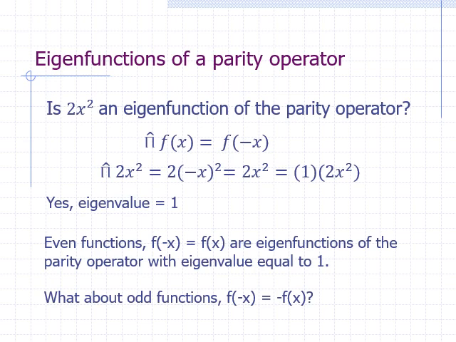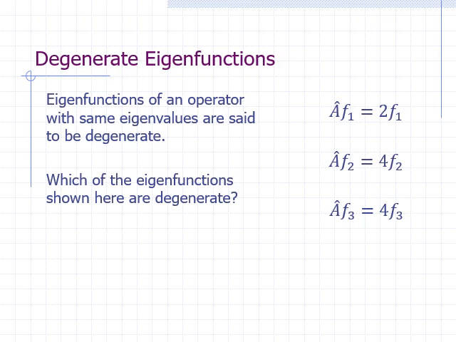They are also eigenfunctions of the parity operator, but with an eigenvalue of -1. Eigenfunctions of an operator that have the same eigenvalues are said to be degenerate. In the example shown here, which eigenfunctions are degenerate? Functions f2 and f3 have the same eigenvalue. The eigenvalue is 4. Therefore, they are degenerate.